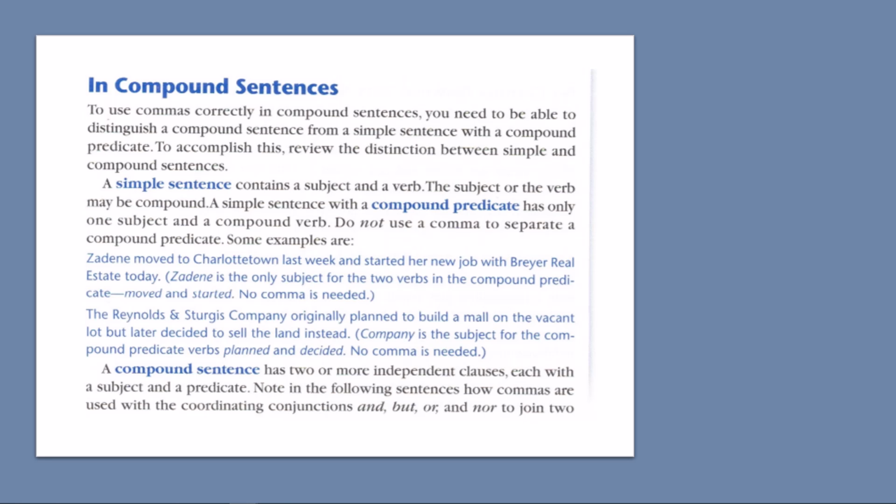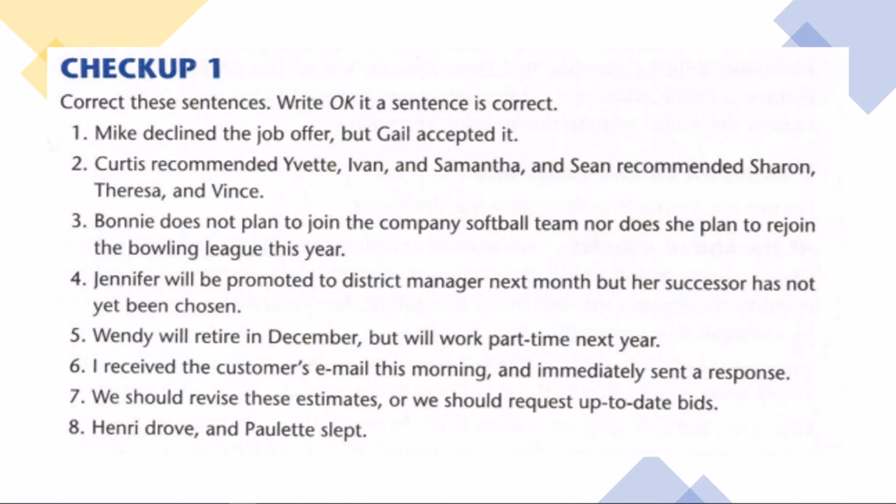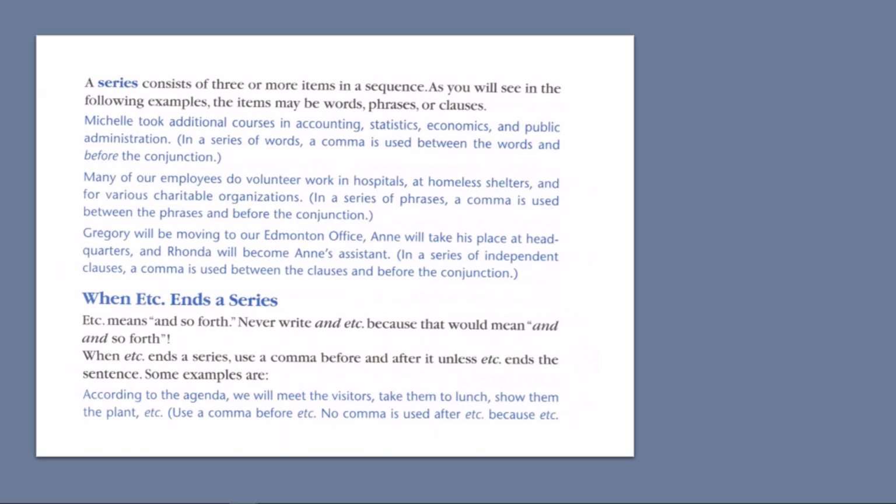Right? So a compound sentence has 2 or more independent clauses, which is a full sentence, a subject and a predicate. Note in the following sentences how commas are used with the coordinating conjunctions. I've skipped that. You can look at that up in the book. Chapter. So, checkup 1 here. Correct these sentences. Write OK if a sentence is correct. Again, pause the screen to do that.